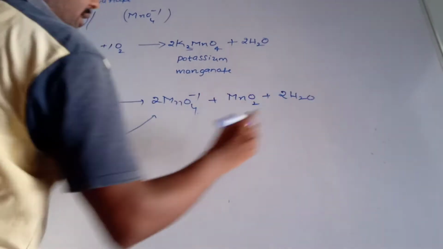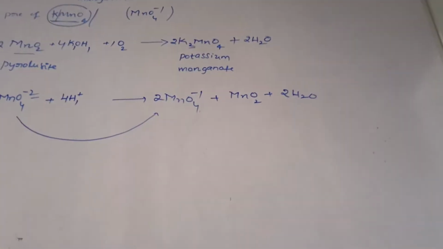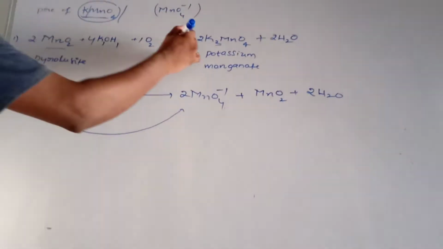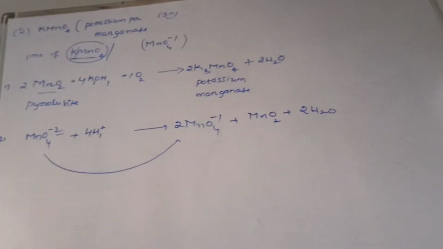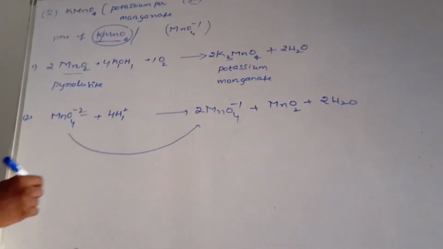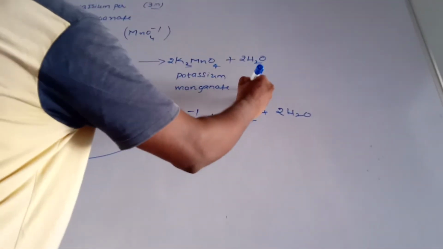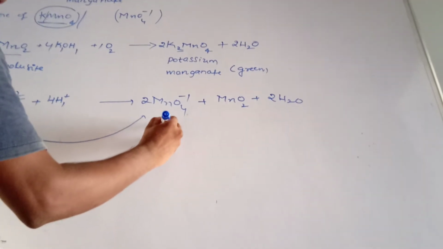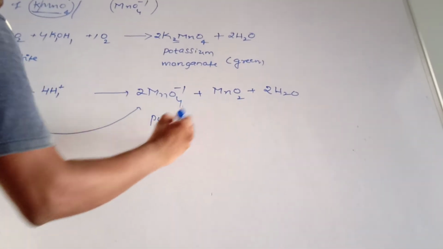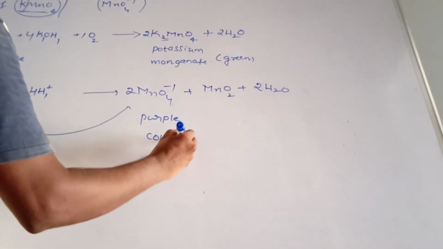These are the tricks to write the compounds. Okay, na? If you write these two steps, you will get 3 marks. From the examination point of view, very very important. Okay, this is the green color solution. This is a purple color solution.